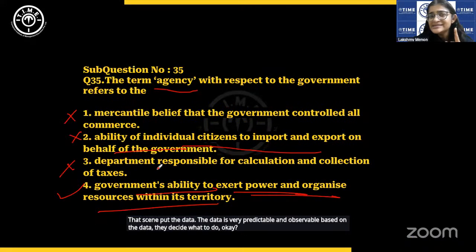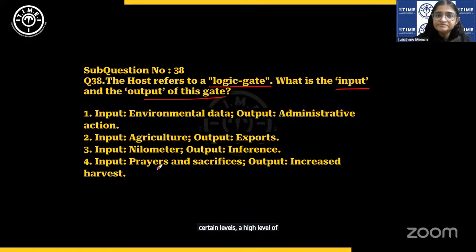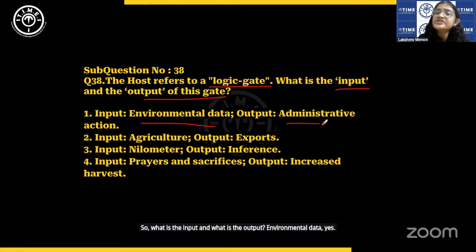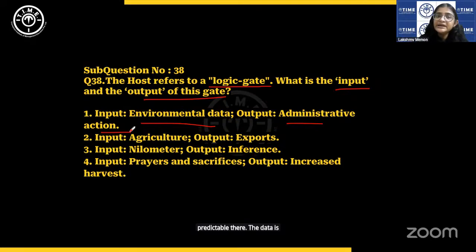Okay, this requires a high level of inference. Not a direct question. Those who had no idea what this meant, it would have been better for you to leave this question rather than take blind guesses. So, what is the input and what is the output? Environmental data, yes, and administrative action. Absolutely. That is the logic gate. What the author says, it is very predictable there. The data is available and the government could decide what to do.